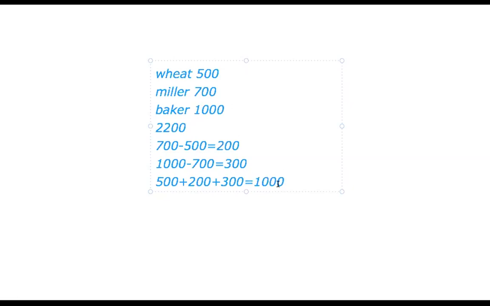So that is the problem of double counting. If we are double counting, we are counting again and again and the final output will not be correct. Here we are getting the final output as 2200, but actually the final output is only 1000 rupees. Okay, that is the problem of double counting.